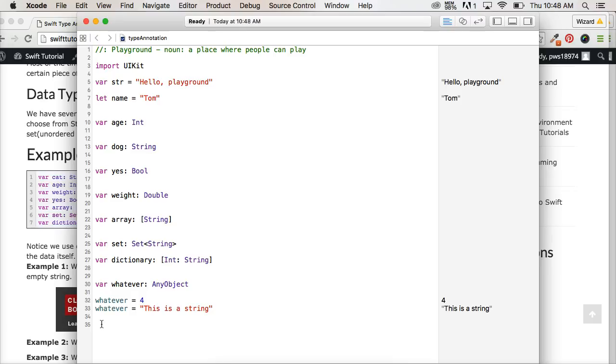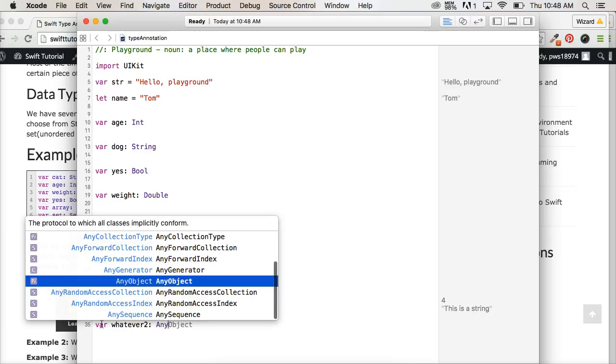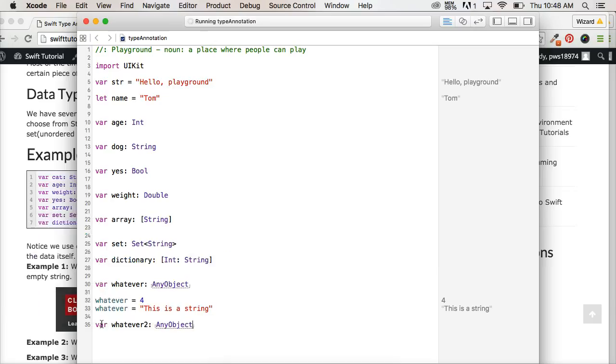We can say var whatever2, and we can say any. Then we can do the same thing. whatever2 is equal to 5. whatever2 is equal to 5.4. All right? And it's the same thing. It's saying, hey, override everything we just learned, and please just let me put whatever I want to put in there.